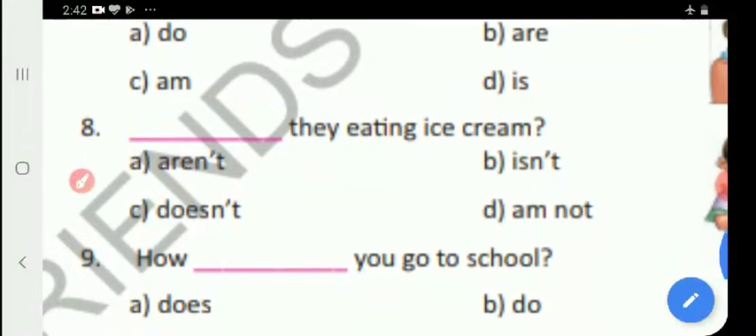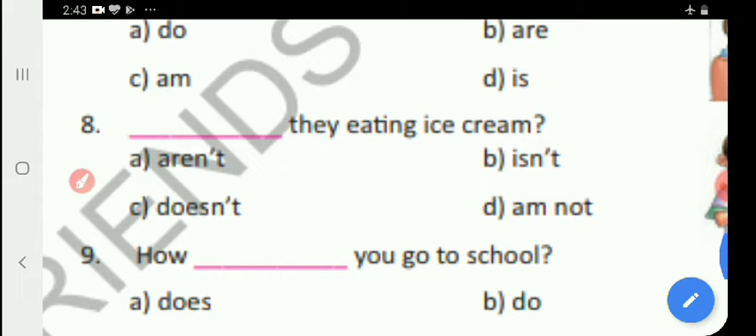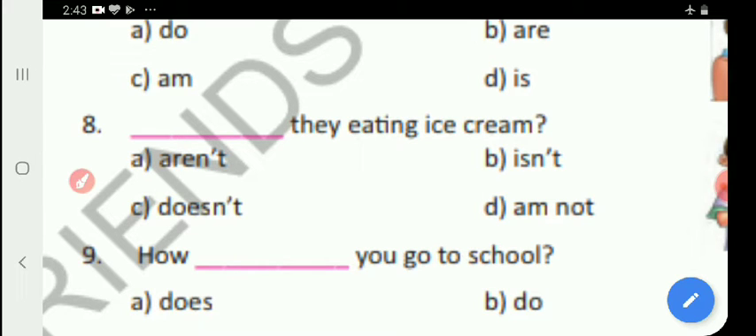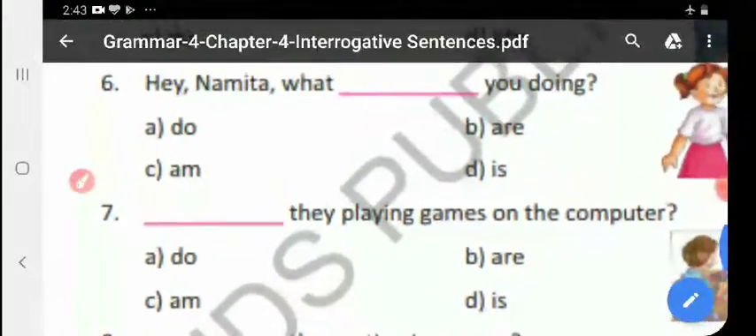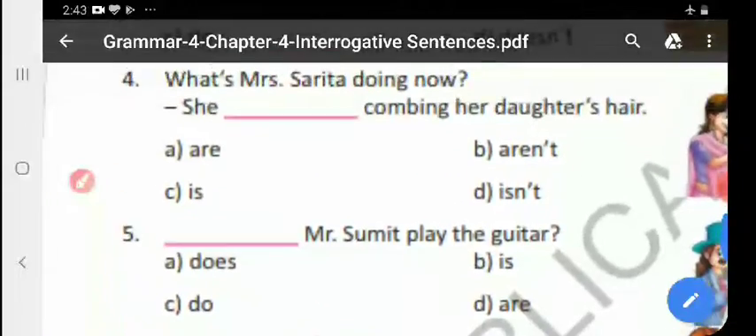Question number 9. How you go to school? You, second person. How do you go to school? Okay, here we are taking how do you go to school? So, my dear students, with this exercise, we have come to the end of the fourth chapter.